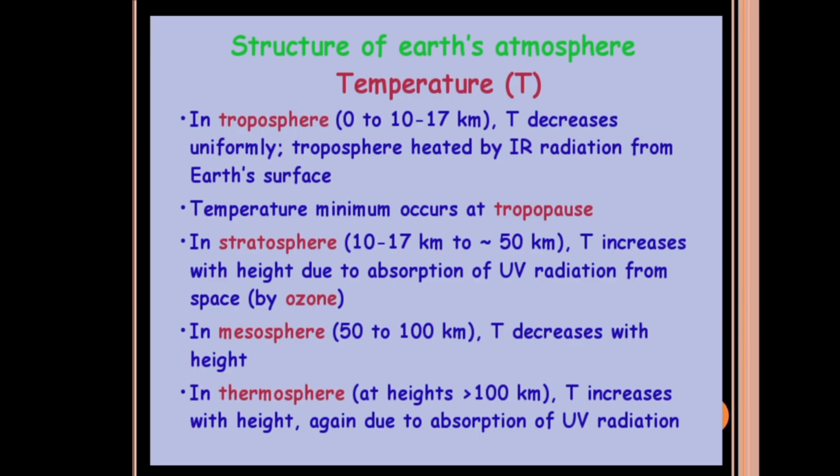In the stratosphere, that is up to 50 kilometers, temperature increases with height due to absorption of UV radiation from space by the ozone layer. In the mesosphere, that is up to 100 kilometers, temperature decreases with height, whereas in the thermosphere, again temperature increases with height due to absorption of radiation.